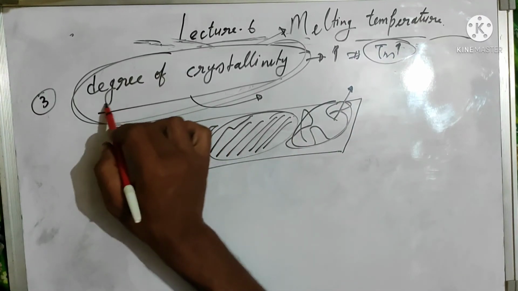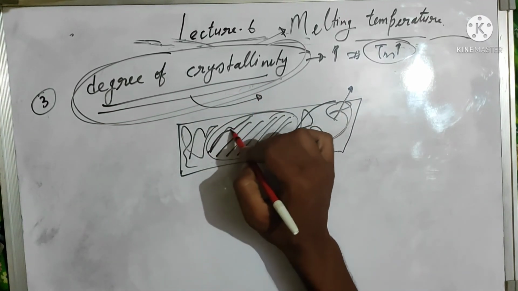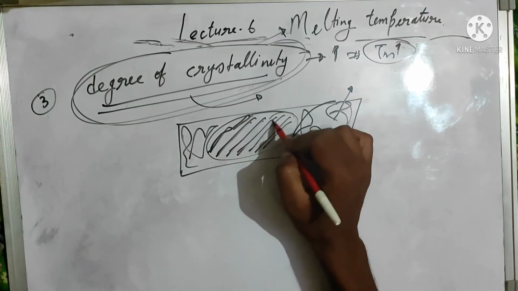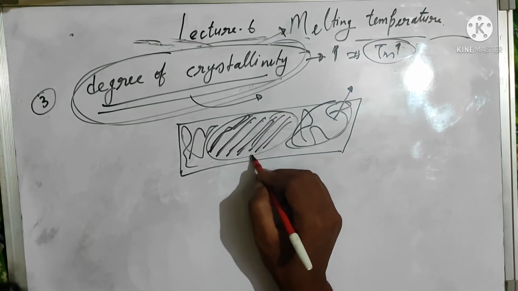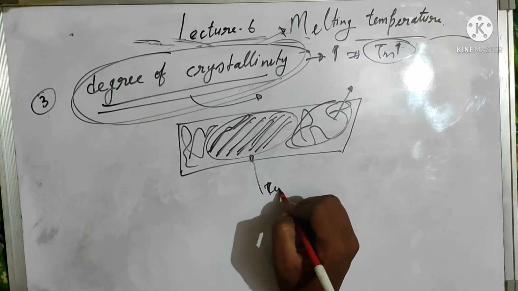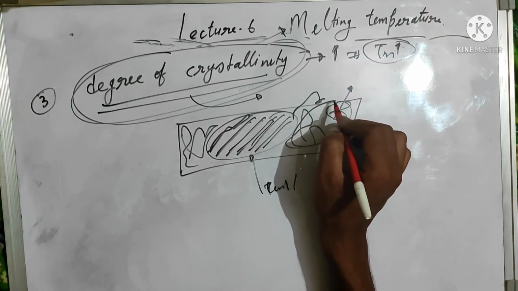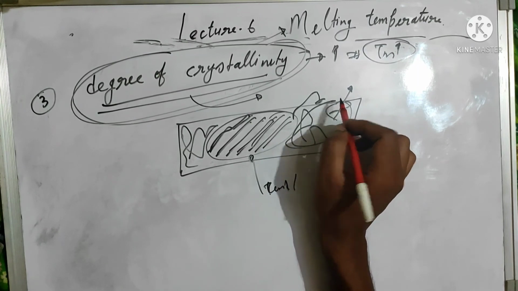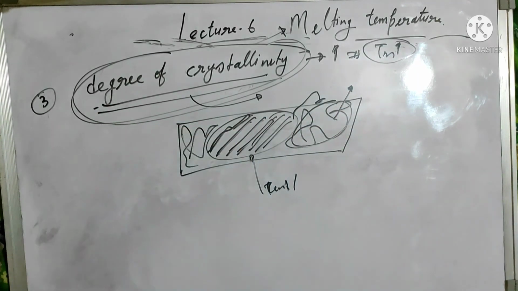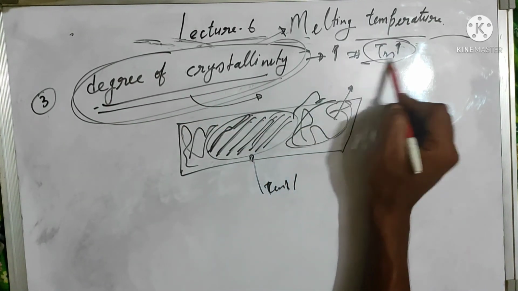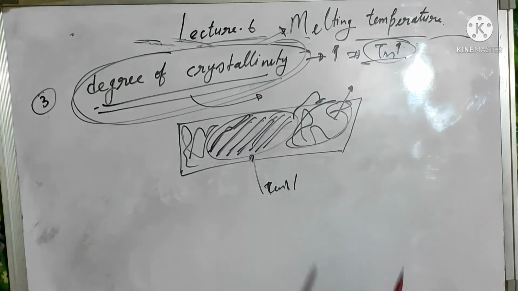You can see increasing the degree of crystallinity, the ordered region will increase and require high temperature or heat to convert them into random unoriented chains. That's why increasing the degree of crystallinity of the polymer increases their melting point.